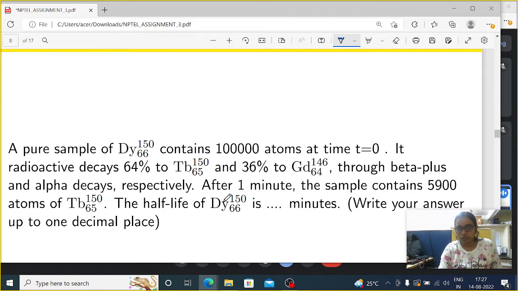So that means in that question, it's given that N0 is 100,000, and it is at time t equals 0. T equals 0 means the decay has not started yet. Now it radioactively decays 64% to Tb 65.